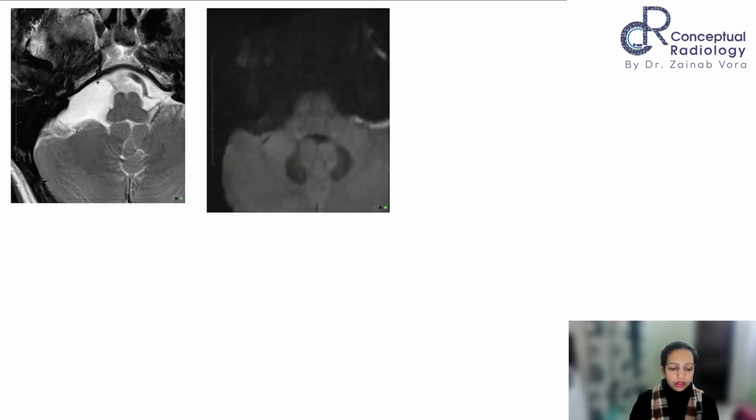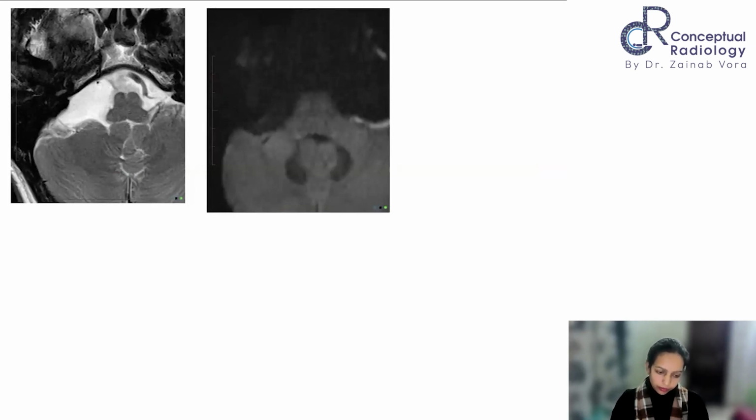Perfect. So anything abnormal over here? Yes, ma'am. We are provided with axial sections and we are able to appreciate a T2 hyperintense cystic lesion in the right CP angle. Okay. And ma'am, it is suppressing on FLAIR sequence.